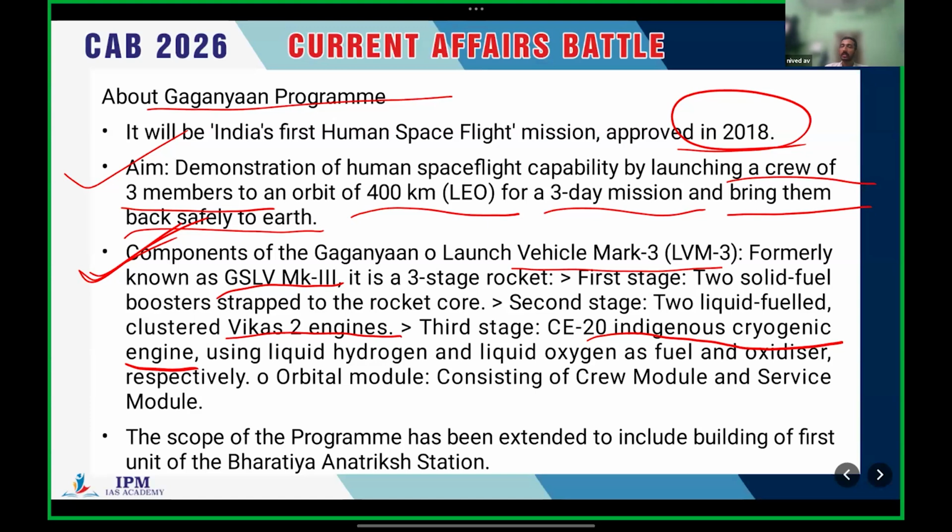So GSLV Mark III, also known as LVM3, is a 3-stage rocket. The first stage is solid fuel, the second stage is known as Vikas 2 engines, and the third stage is cryogenic engines, in which we are using liquid hydrogen and liquid oxygen as fuel and oxidizer. There is also the orbital module consisting of the crew module and service module. The crew module is the component in which we are sending 3 astronauts, 3 members.